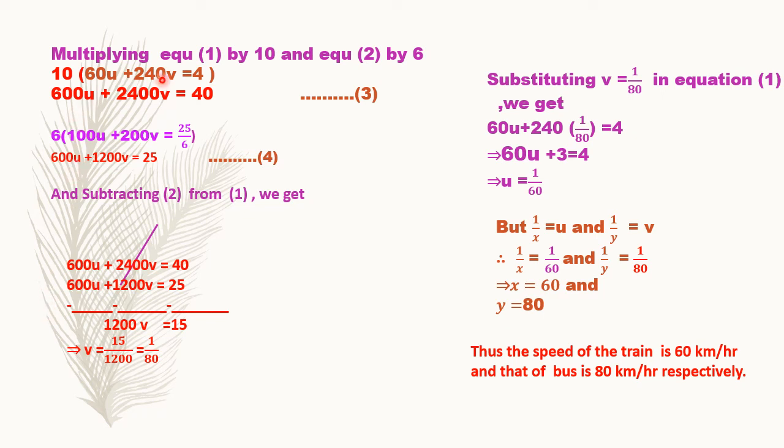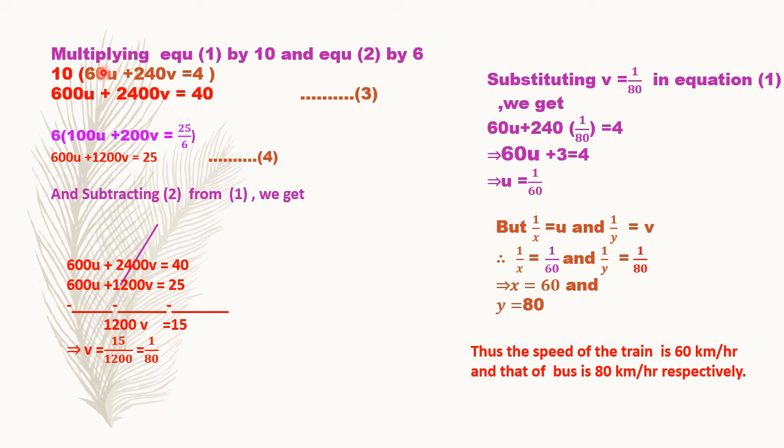Now let me first remind you that equation 1 was 60u plus 240v is equal to 4 and equation 2 was 100u plus 200v is equal to 25 upon 6. Right? This was about 60 kilometers by train and 240 kilometers by bus, and this was about 100 kilometers by train and 200 kilometers by bus. So these were equation 1 and 2.